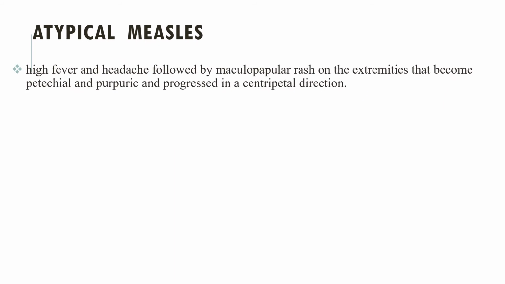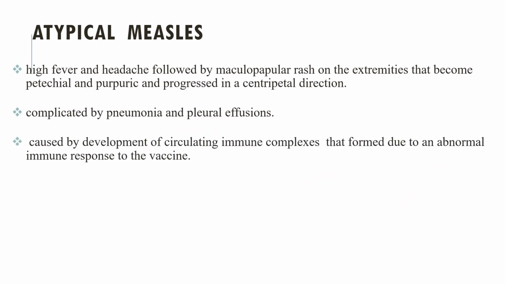Atypical measles is called when there is high fever and headache followed by maculopapular rash on the extremities that becomes petechial and purpuric and also progresses in a centripetal direction. This is complicated by pneumonia and pleural effusion. It is caused by development of circulating immune complexes that form due to abnormal immune response.